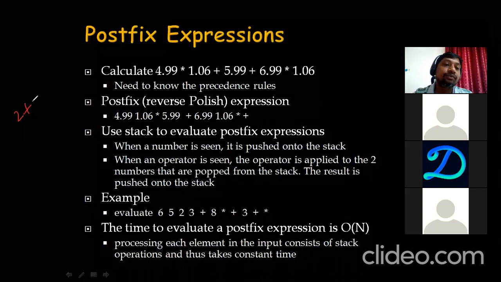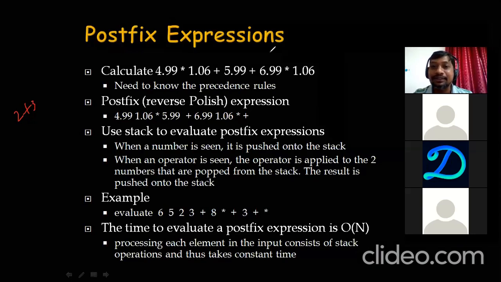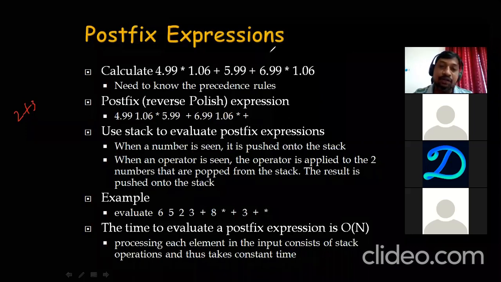Sir, class is up to 12:40, sir. Okay, we'll stop here and we'll continue in the next class. Sir, could you please share that PPT? Sure, everything will be given to you. I will share all the PPTs as well as the course material also. Is it clear? We'll stop here and we'll continue in the next class. If you have any doubts, we'll spare 5 minutes.